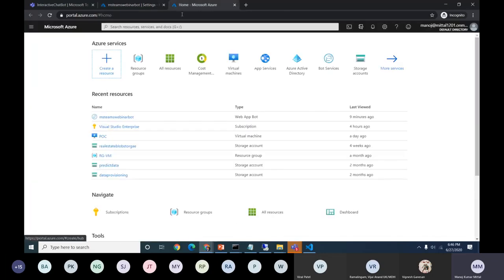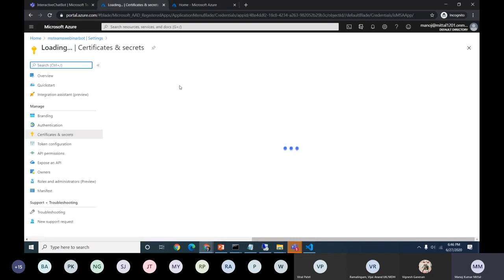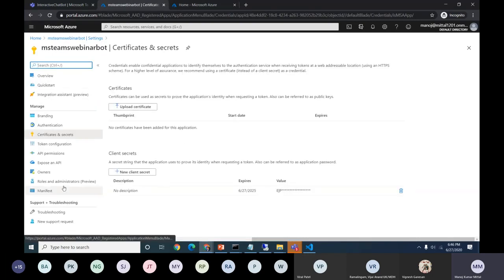Because this is the way now. So this is creating the Azure AD instance for us. If you need to give any permissions or authorizations to the particular APIs for the bot, we can use this. It's very well integrated with our Microsoft Bot ID.